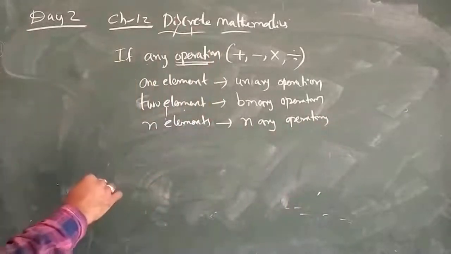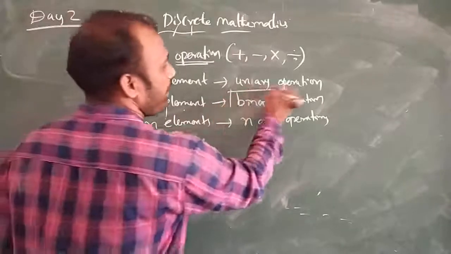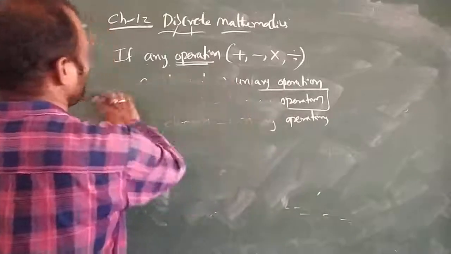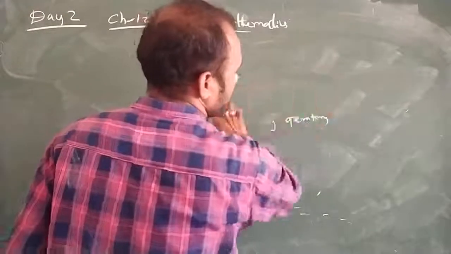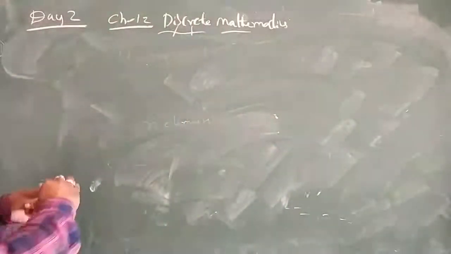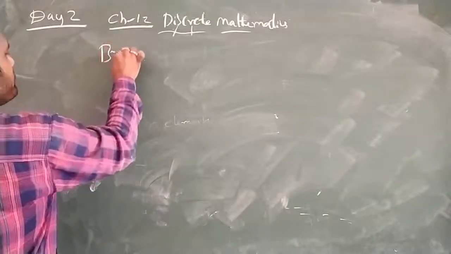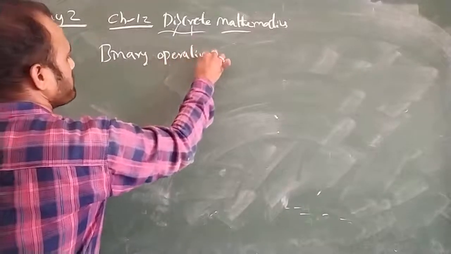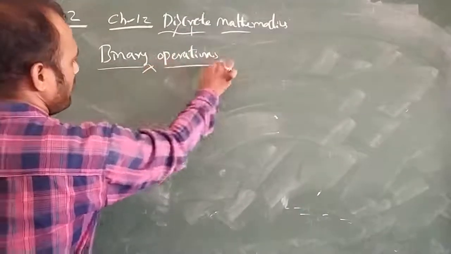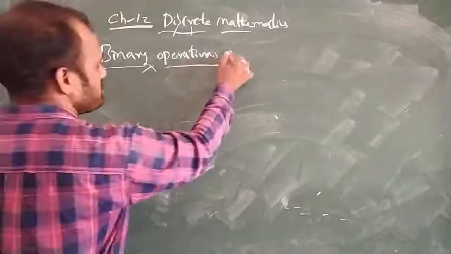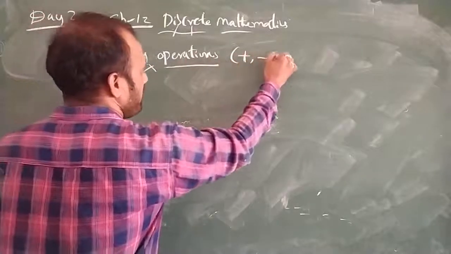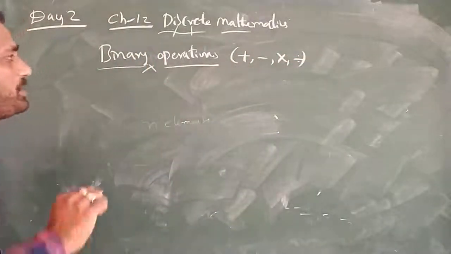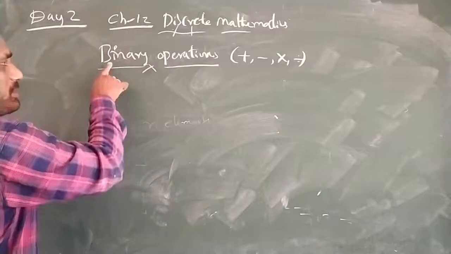In this chapter, we are going to discuss binary operations. Let us see what binary operations actually are. Plus, minus, into and division are the four basic arithmetic operations which we are going to work out here.